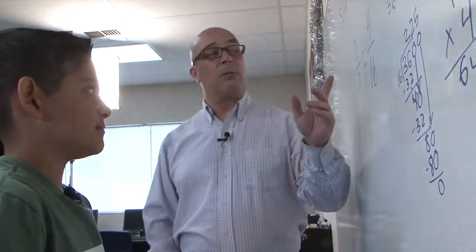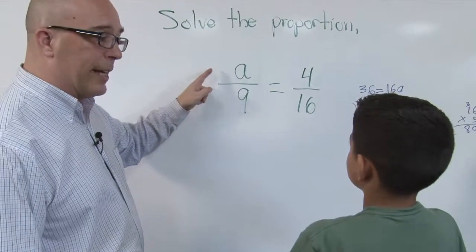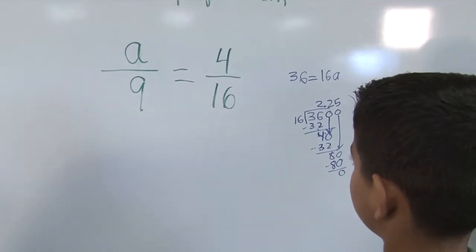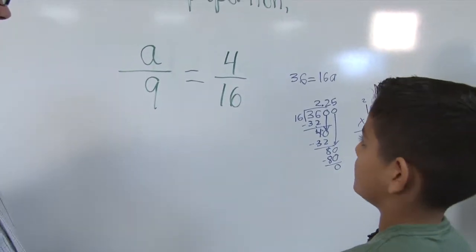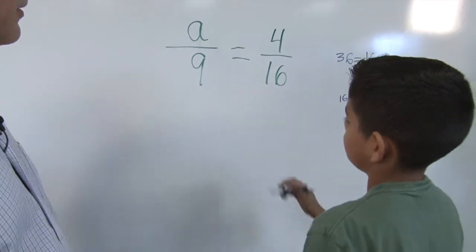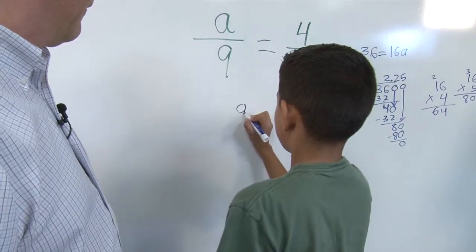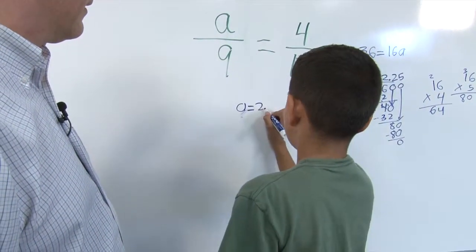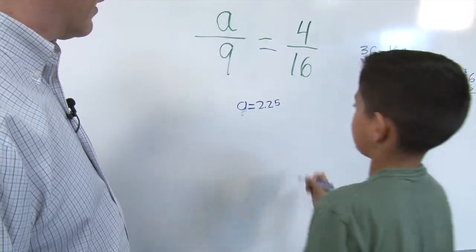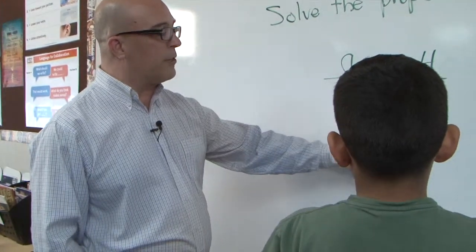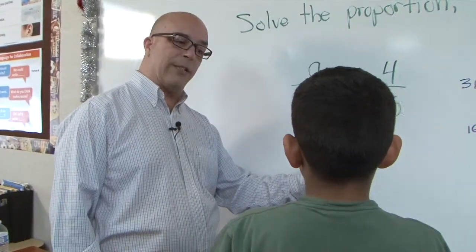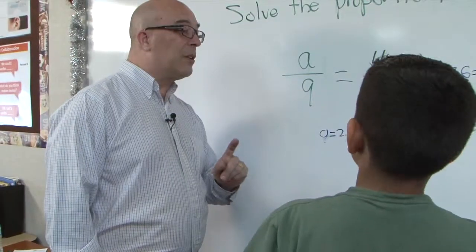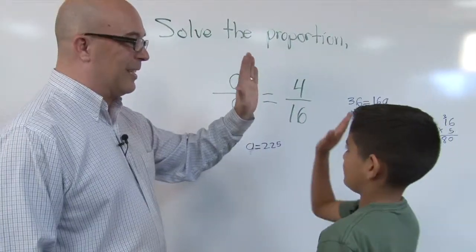All right. So now, what can we put up here for A? 2.25. Right. So go ahead and write down here. We'll go A equals. All right. There you go. A is equal to 2.25. And you know another way to say that instead of saying point? 2 and 25 hundredths. There you go. Perfectly done. Adan, good work.